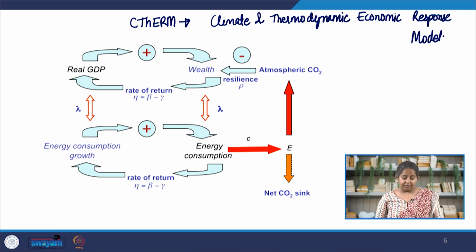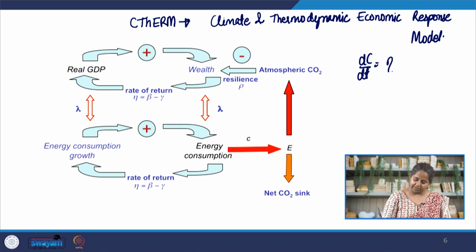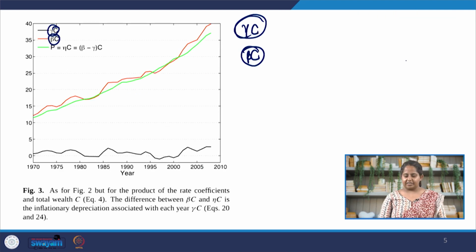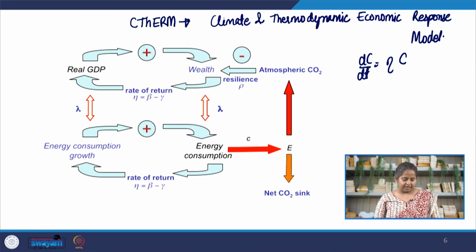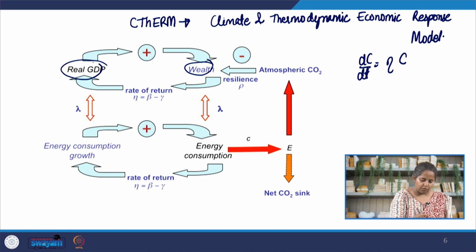The first thing we need to understand about the C-therm model, the Climate and Thermodynamic Economic Response Model, is that the generation of wealth is equal to return C, which we already discussed here. The next thing we need to understand is that, if we look at the diagram that's here, the wealth is used for generating more GDP, for increasing GDP.